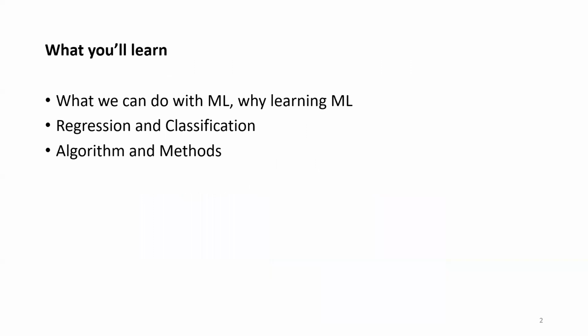So let's see what we will learn in this course. We'll learn the scope of machine learning, meaning what kind of problems can be solved by machine learning. Basically, the problems can be categorized into two types, regression and classification. I'll shortly describe what they mean. In order to solve these types of problems, we need to learn some methods or algorithms, in this particular case, ML or machine learning algorithms.